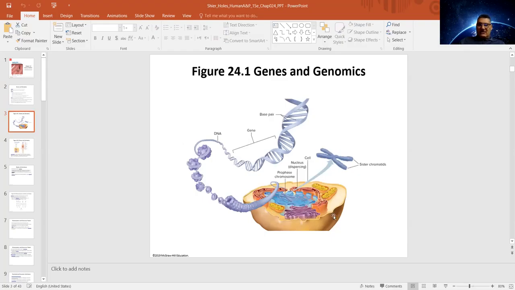So if you look at this, this is the cell right here, and the light blue here is the nucleus. In the nucleus, you have the chromosomes. Look at this. These are two sister chromatids, 1, 2. Together, we call it a chromosome. What's a chromosome? The chromosome is DNA folded around a protein called histone. You see this purple spherical structure here? This is a protein called histone, and the DNA is wrapped around it.